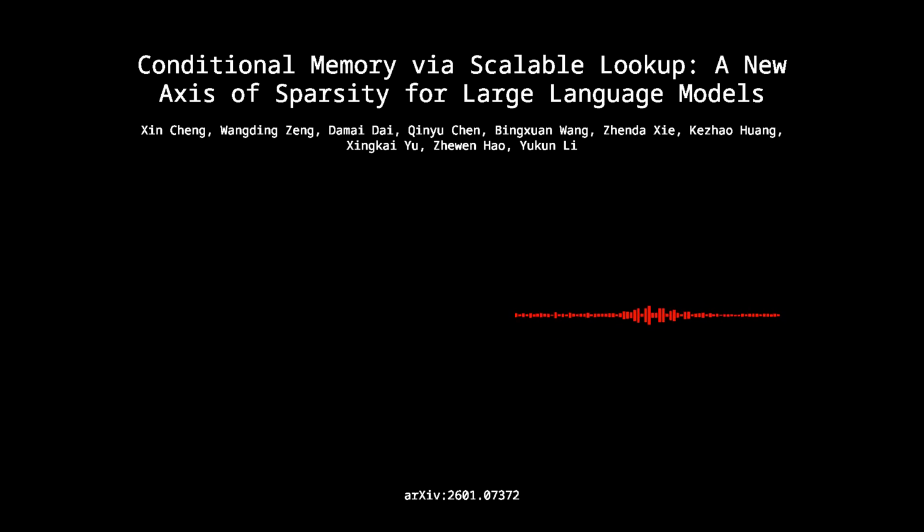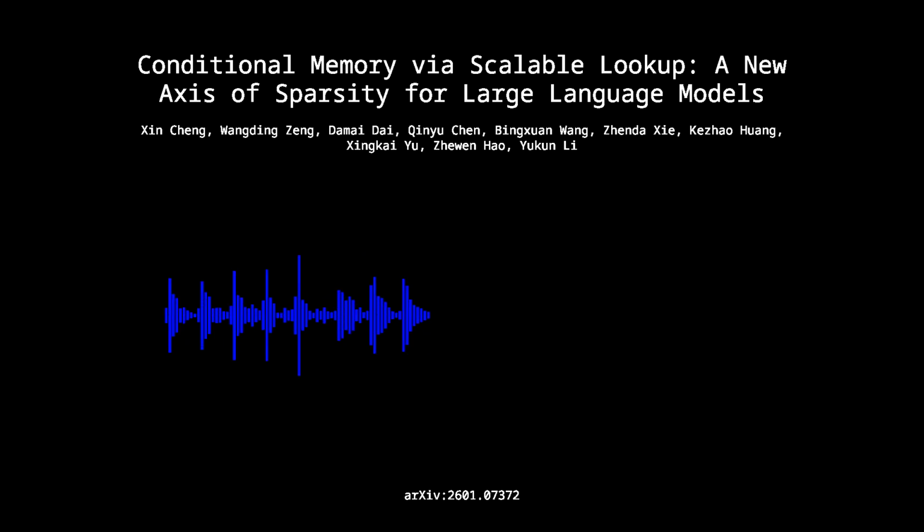If we connect this to the bigger picture, this research proves, both mathematically and empirically, that static retrieval is not just a relic of the NLP past. Right. When modernized with tokenizer compression, context-aware RMSNorm gating, and deterministic hashing, conditional memory becomes a first-class modeling primitive. It is absolutely essential for pushing the boundaries of scaling efficiency. Which brings us right back to where we started. That clean separation between the processor and the database in standard software systems. With Engram, we are finally bringing that engineering sanity back to large language models.